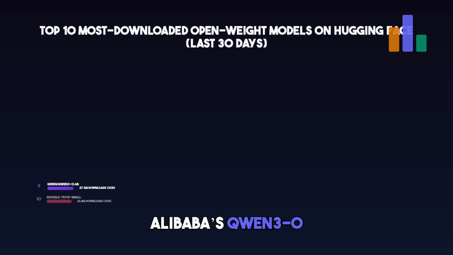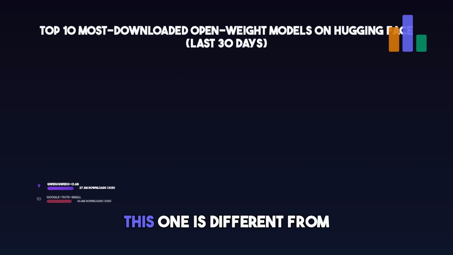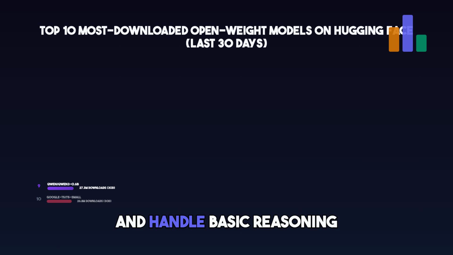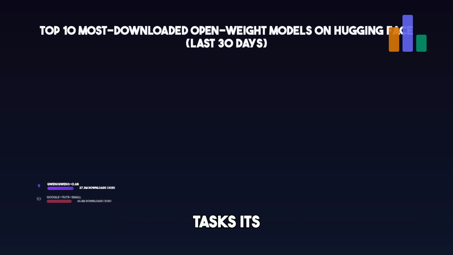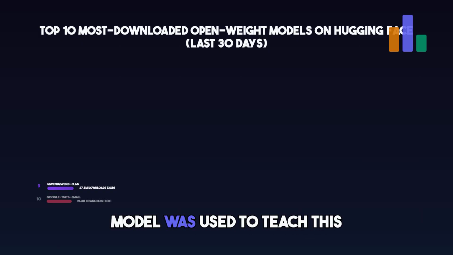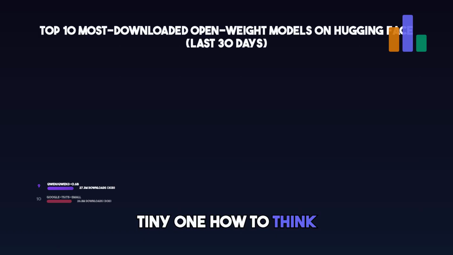9th, Alibaba's Qwen 3 0.6B, pulling 27.3 million downloads. This one is different from the others on this list. It's a generative language model, the same kind that powers chatbots, squeezed down to just 600 million parameters, small enough to run on a phone, capable enough to follow instructions and handle basic reasoning tasks. Its quality comes from distillation. A much larger Qwen 3 model was used to teach this tiny one how to think.